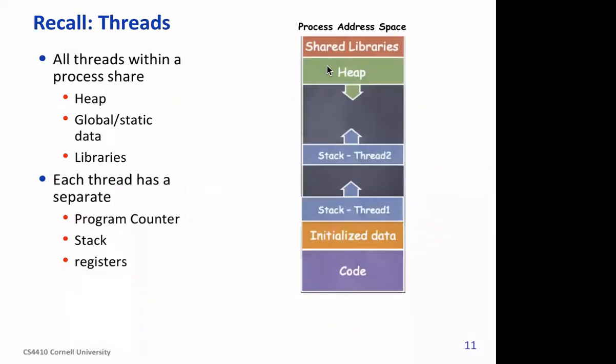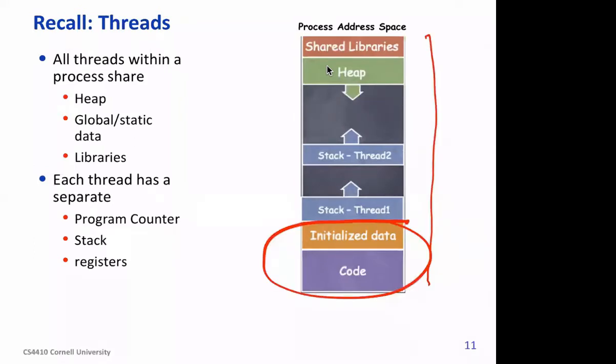All right, so here now we have created two threads in a process. So the process address space remains the same. Something that's shared by them is this area and this area. This is private to the first thread, this is private to the second thread.